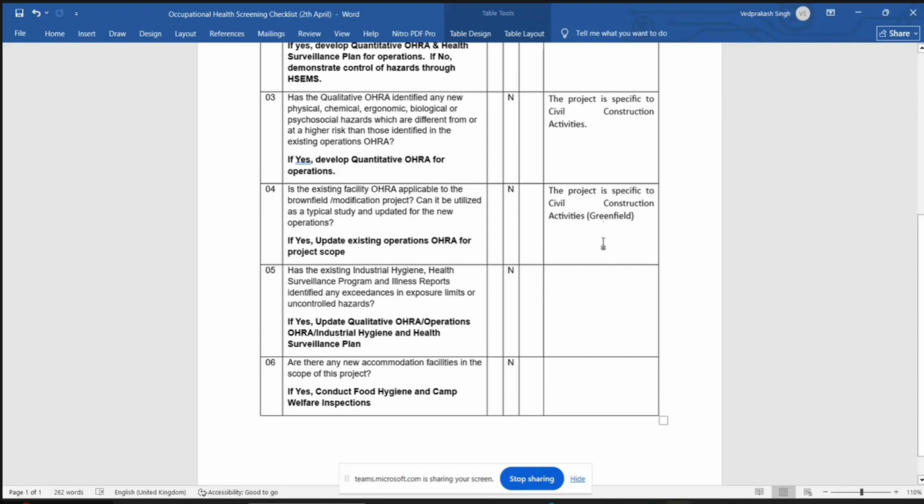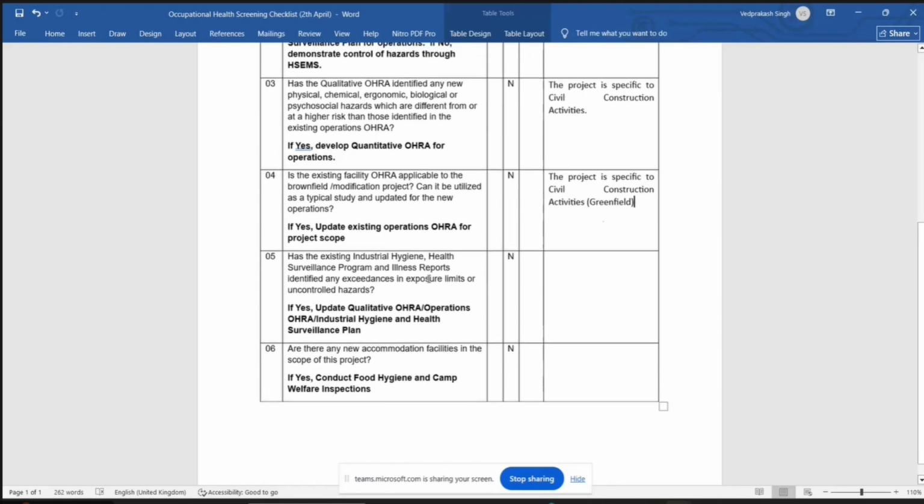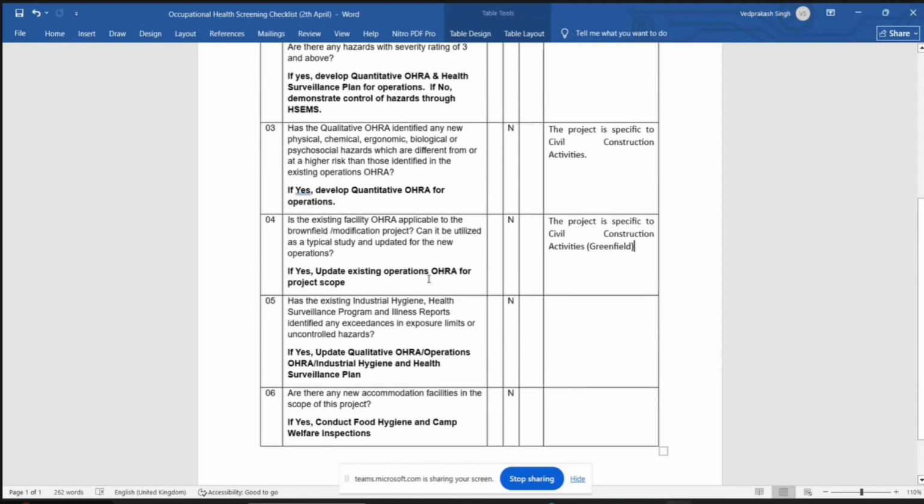See, brownfield is if some existing facility is there and we work inside it. Right? So brownfield is you are within something. Greenfield is it is totally new. You are not impacting anyone. So greenfield is not the color green. Greenfield is not like a green. Okay. So that way it is.